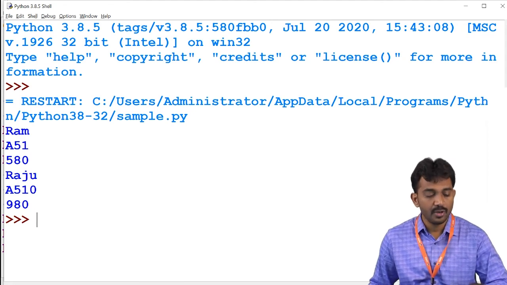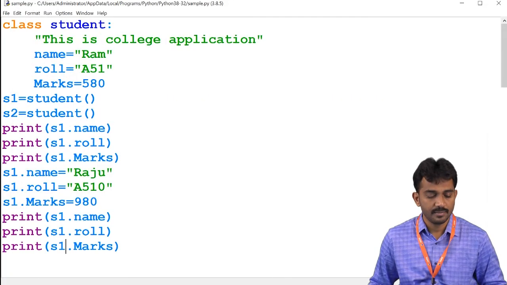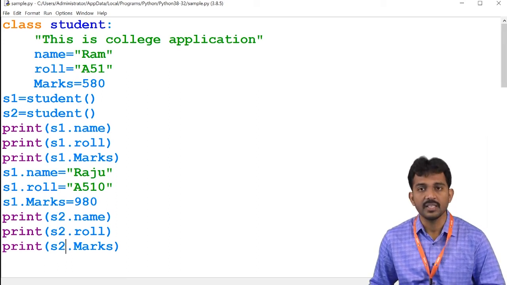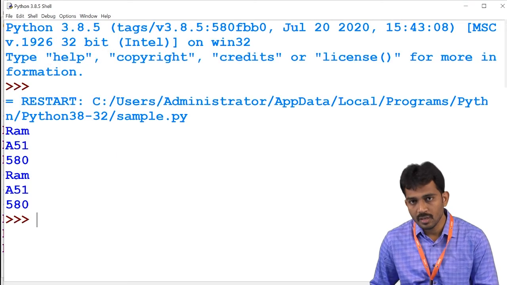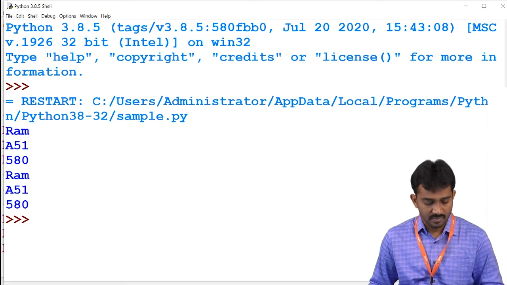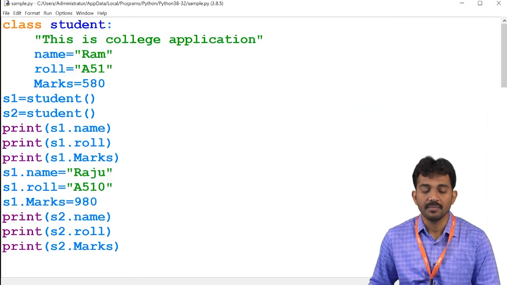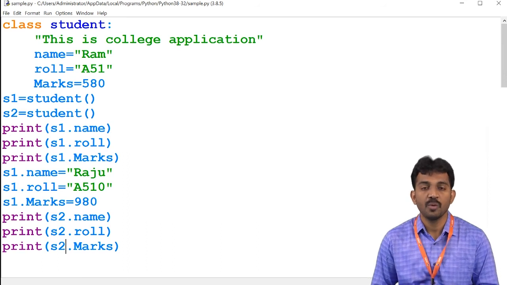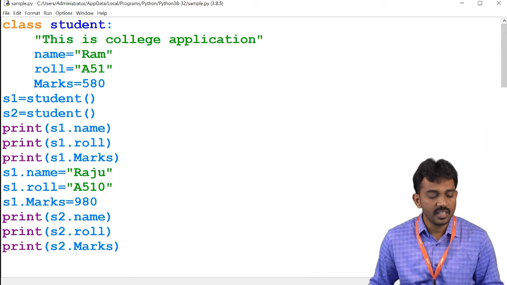And for example, if you print S2 here, S2, S2 and S2, see. So, the data is the same. Data is the same, right? It means the data changes from object to object. So, this is a different object.